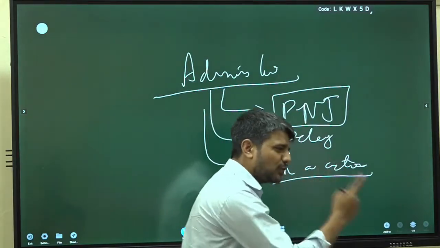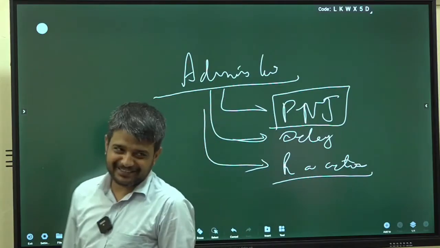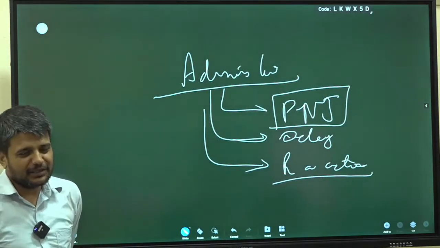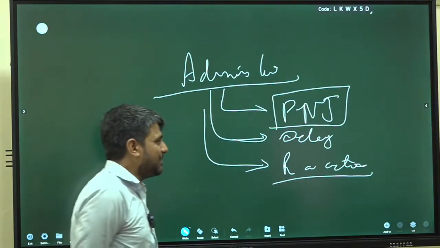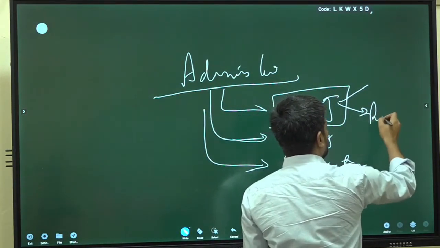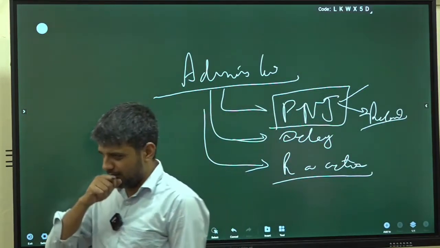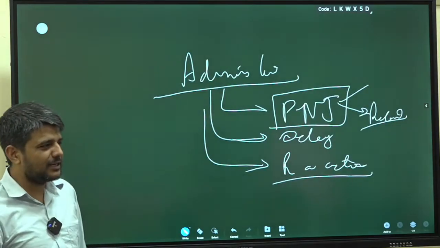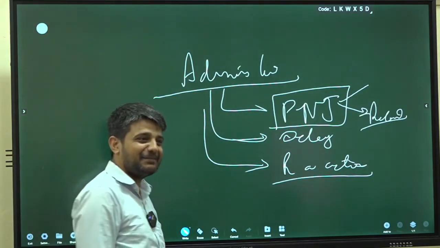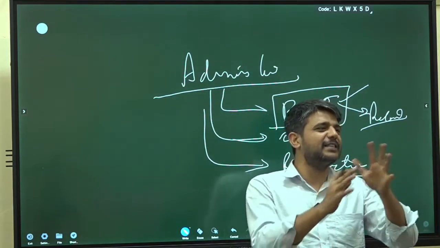There is only one question asked in principle of natural justice. Okay, what are the principles of natural justice? Always, nothing else, right? Second type of question that you will expect in the principle of natural justice is what is the recent development with regard to principle of natural justice? What new has happened? Now let me tell you, for the last 30 years nothing new has happened, right? But still, basically three major things have happened actually.